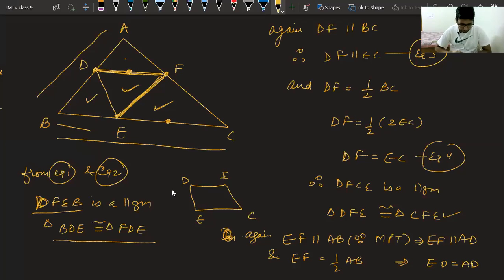Yes, class? Sir, don't we have to write three things for congruency? Okay. Vaishnav. Before starting the question, Vaishnav, I said one thing. Try to recall that. I told you, if you have a parallelogram, you can directly say that the diagonal divides the parallelogram into two congruent triangles. Vaishnav, I hope you remember this thing. In a parallelogram, the diagonal divides the parallelogram into two congruent triangles.